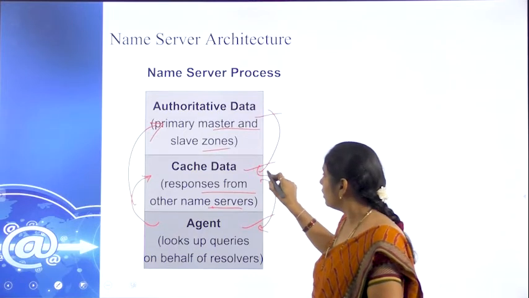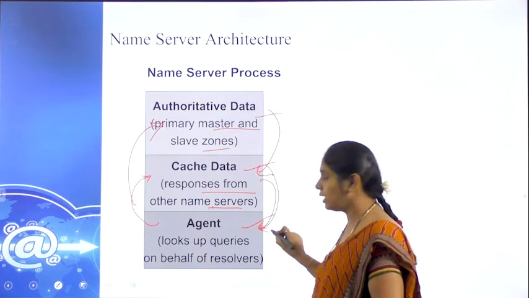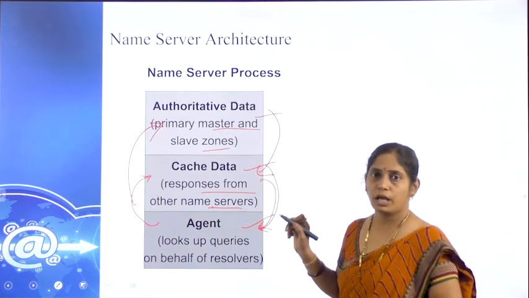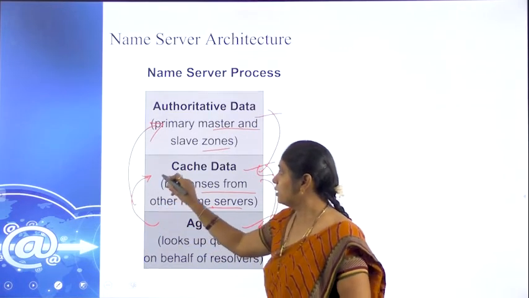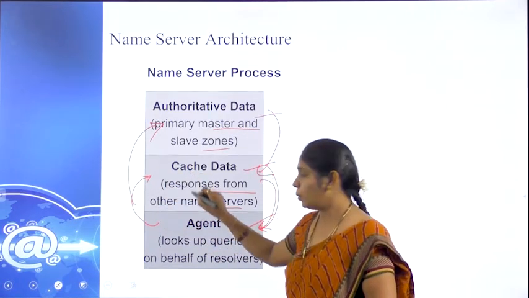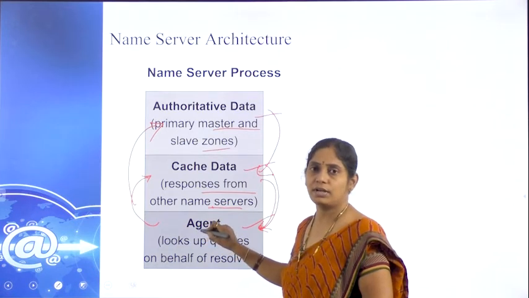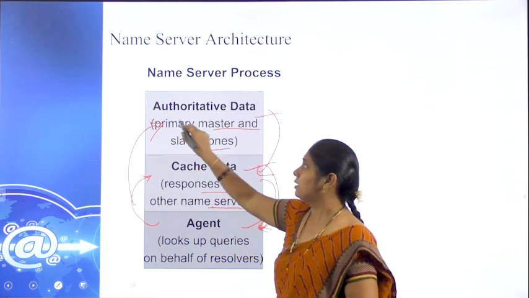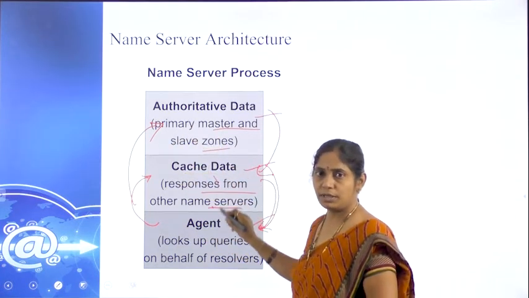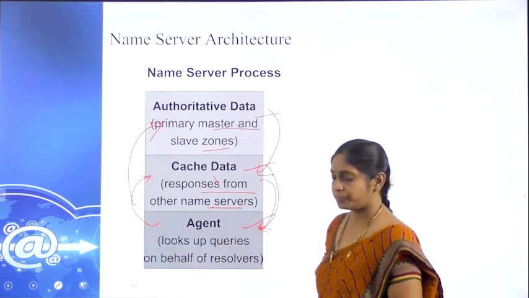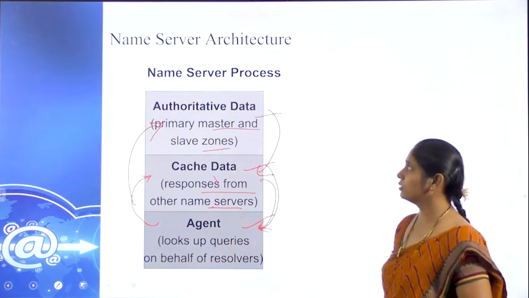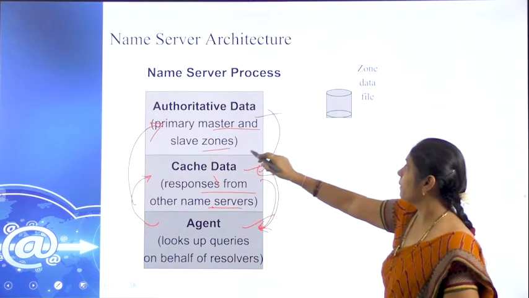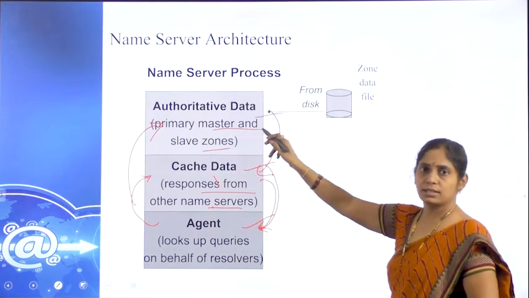And then the cache will give permission to the client to access the information. Likewise, the agent, the cache first checks whether the requested data is available or not. And then it gets the data from it and it will be given to the next. See, from the disk it accesses,